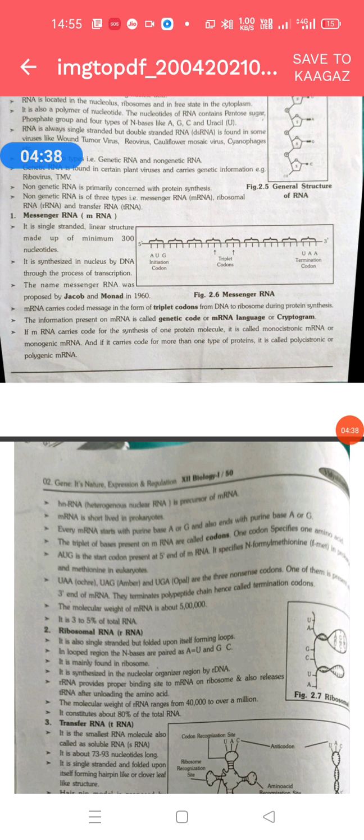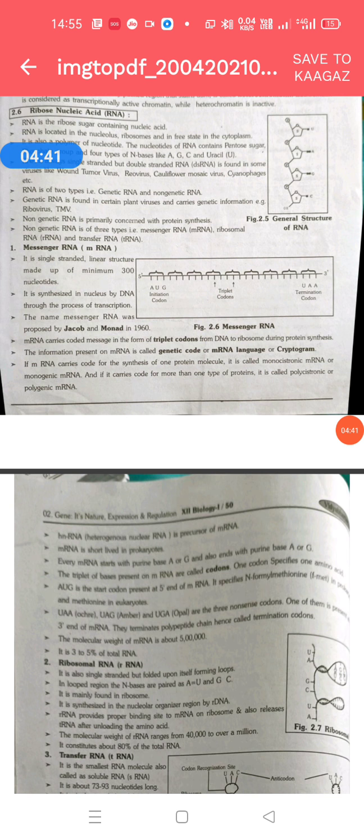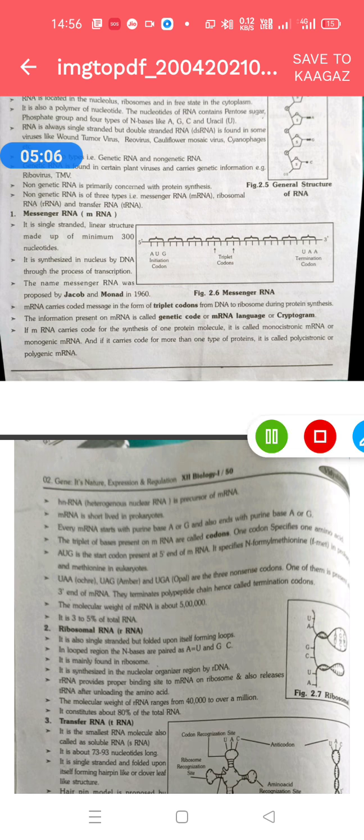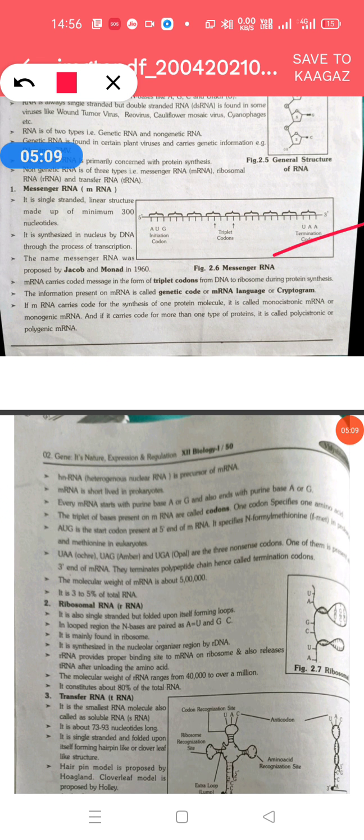mRNA has a polarity, meaning it runs from the 5' end to the 3' end. The triplet codons present on the mRNA lie one after the other without any gap or space, and each specifies a particular amino acid. It starts from the initiation codon and stops with the termination codon, or nonsense codon. Why is it called a nonsense codon? Because no amino acid is added on this codon, since protein synthesis stops here. It does not play any role in protein synthesis, and therefore it is called the nonsense codon.